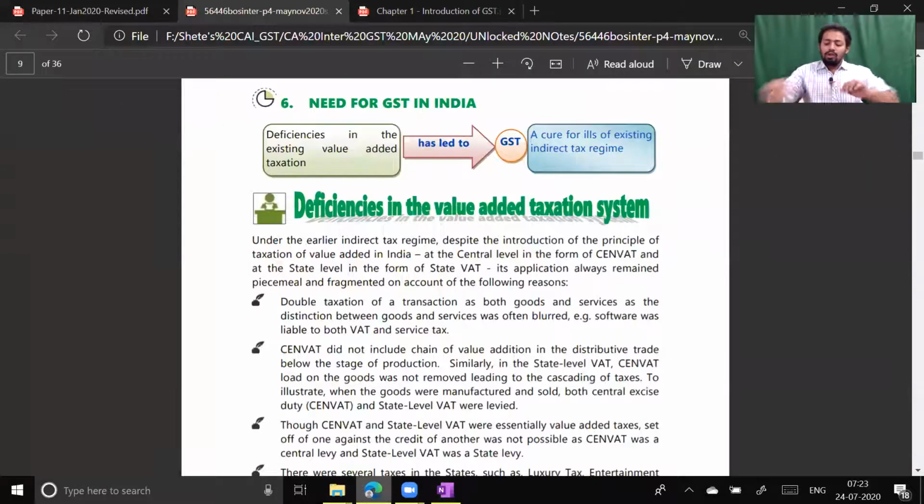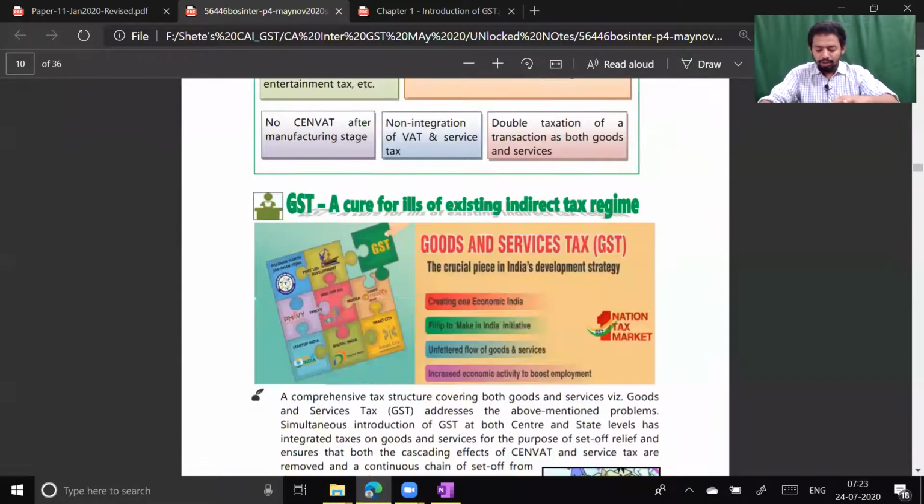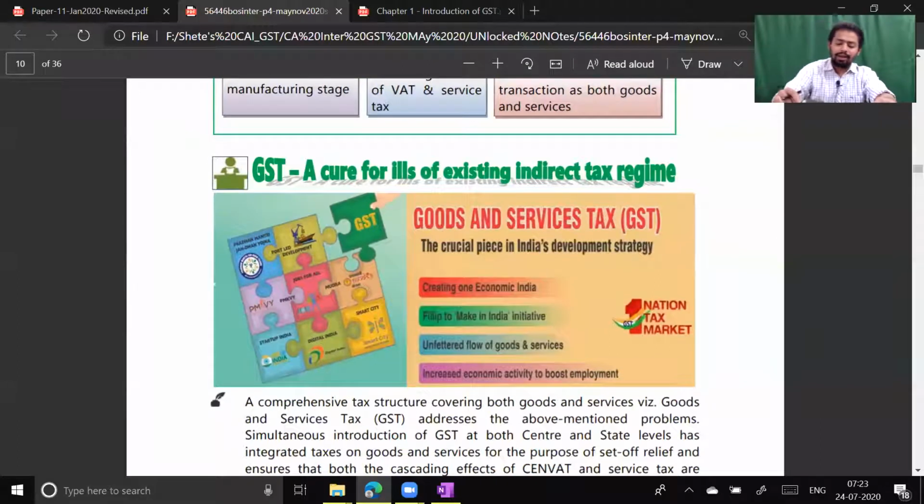Next. There were a lot of deficiencies in the indirect tax system before. I don't want to go into all the deficiencies because that's not the major point of discussion here. What GST has done is give a broad solution. Please understand, GST is the cure for the ill existing indirect tax regime. Whatever illness was there, whatever deficiencies were there, GST is the solution for all those problems.